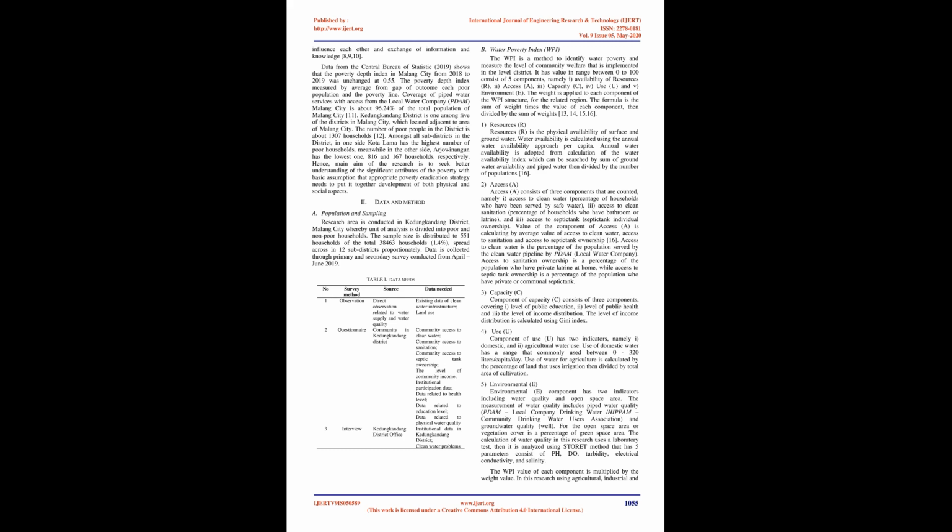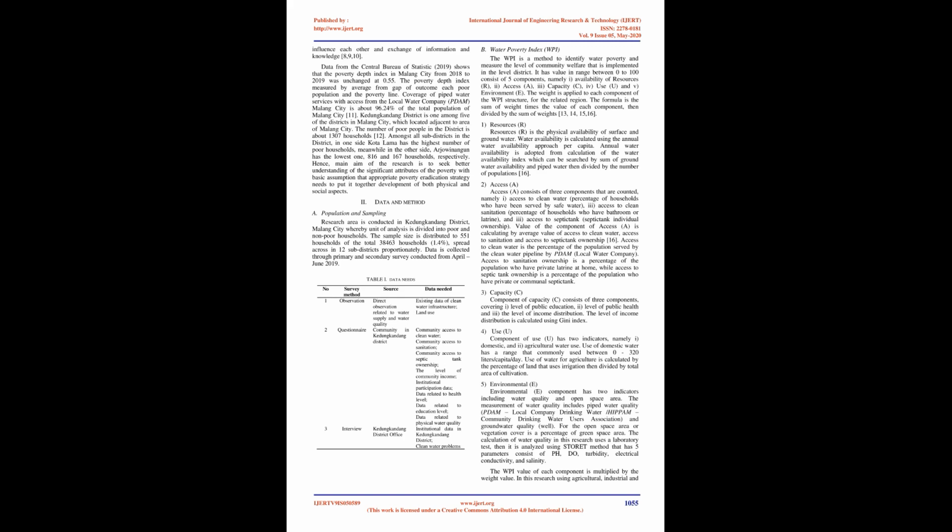2. Data and method. A. Population and sampling. The research is conducted in Kedungkandang District, Malang City, where the unit of analysis is divided into poor and non-poor households. The sample size is 551 households of the total 38,463 households, 1.4%, spread across 12 sub-districts proportionately. Data is collected through primary and secondary surveys conducted from April to June 2019.